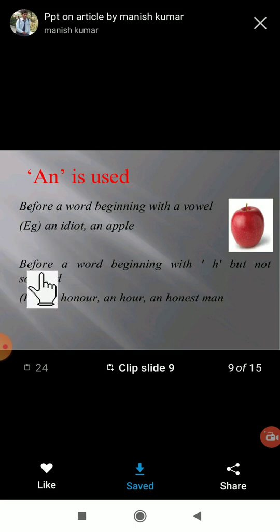Next, even before a word beginning with H but not sounded. H is there, but what is the sound? It sounds like a vowel. Here an honor. H is there, but we can't pronounce it like H-onor. We have to pronounce it as onor: an honor, an honest man. So a vowel sound will come. Yes. So for that also we are using an. Got it? Yes.